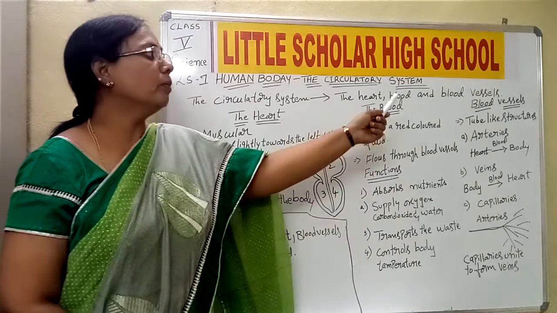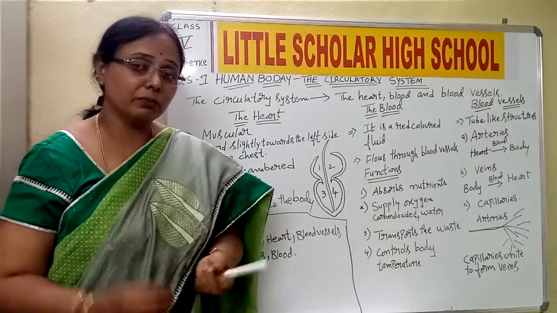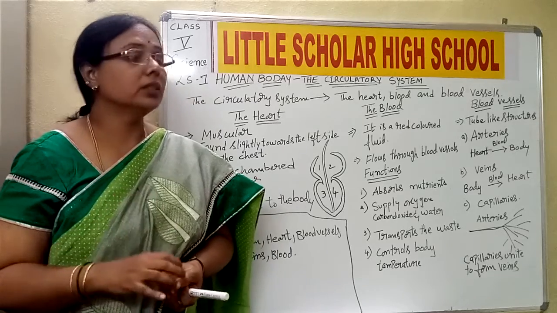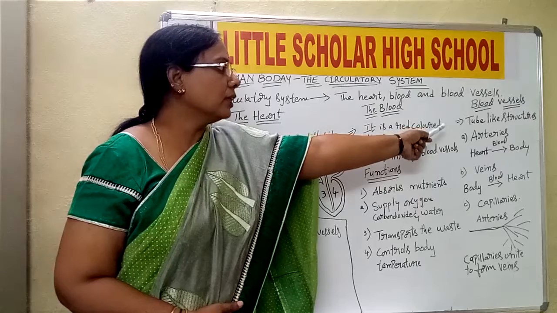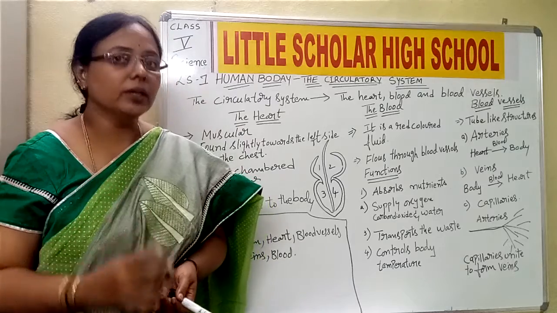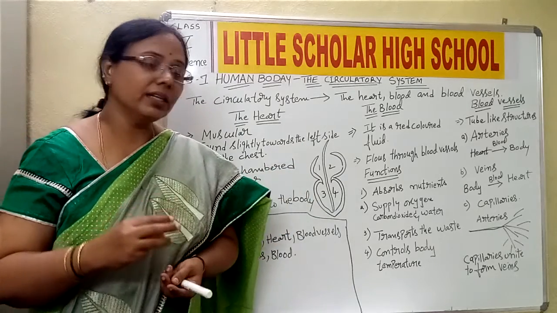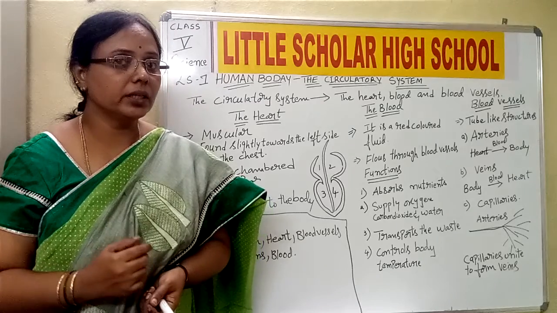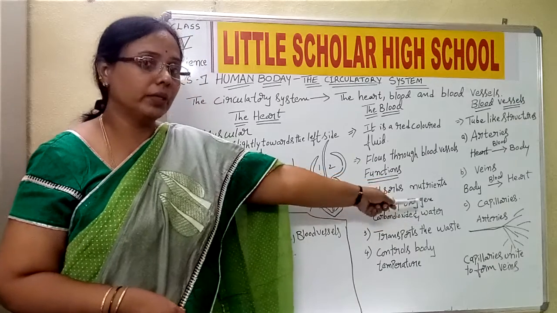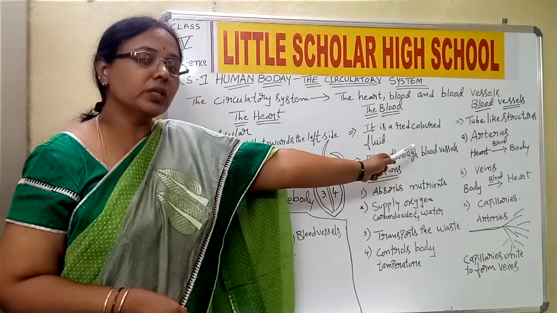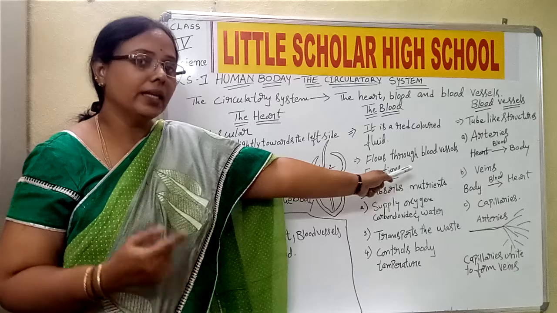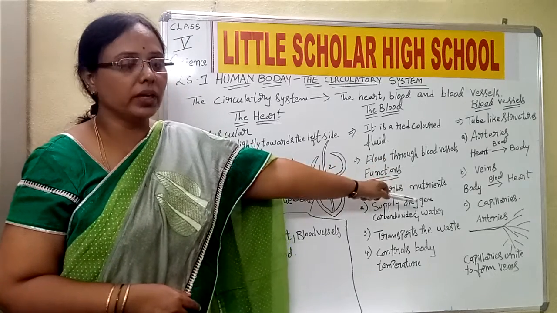Now let us move to blood vessels. In the previous class we said that blood flows through pipe-like structures or network-like structures called blood vessels. So what are blood vessels? Blood vessels are nothing but tube-like structures through which the blood flows throughout the body. That means the blood vessels are divided into three. What are they? Arteries, veins and capillaries. I am repeating it again. The blood vessels are the tubes or network-like structures which carry the blood throughout the body, and they are divided into three, that is arteries, veins and capillaries.